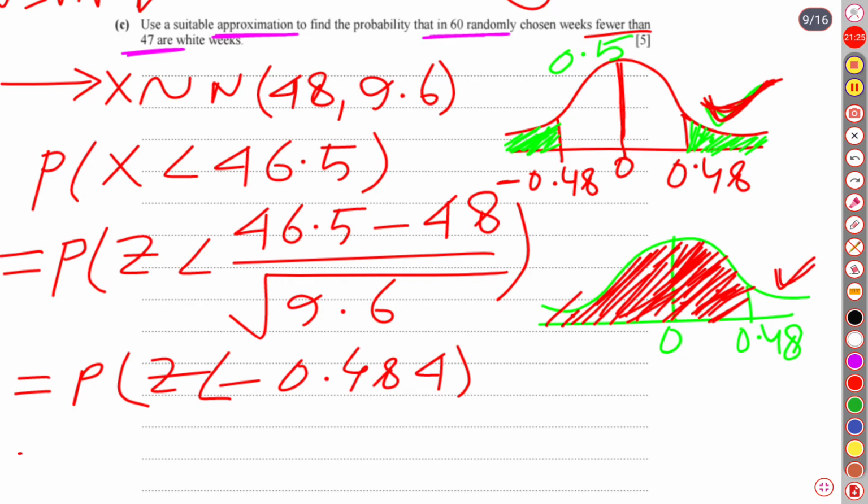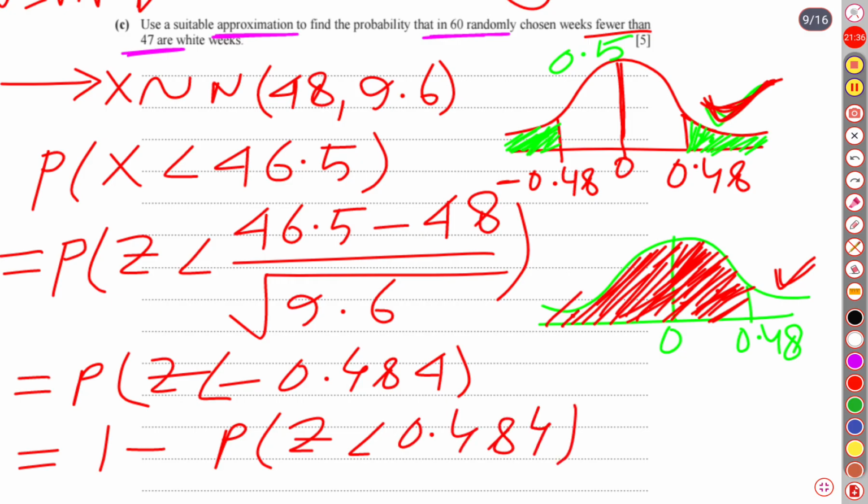So how to write this? We will write that the whole probability is 1. From 1, we subtract the probability of z less than 0.484. Once again I am repeating, why are we undergoing such complication? Because in the normal distribution table, there is no negative z-score given.